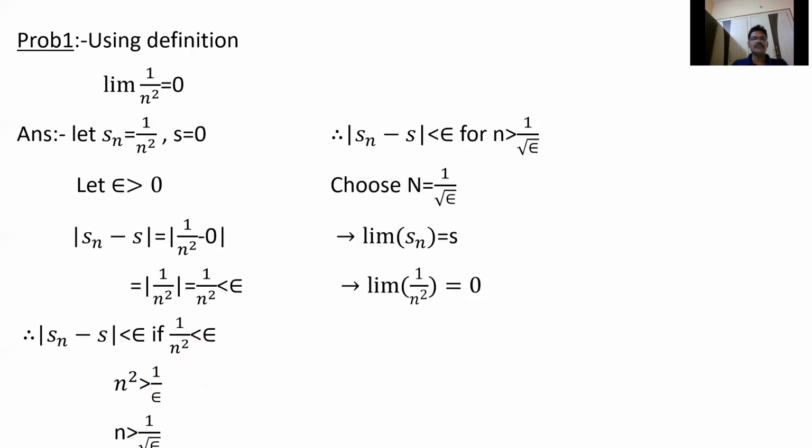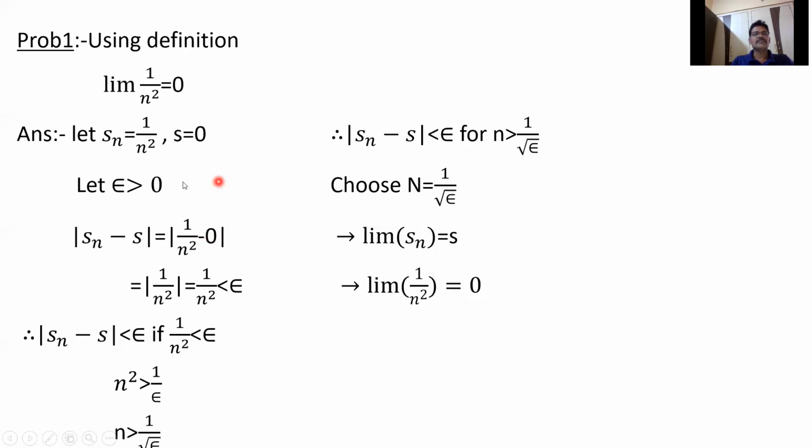That is, n > 1/√epsilon. So for example, 2 less than 4 implies 1/2 greater than 1/4. So finally n > 1/√epsilon, so |Sn − S| < epsilon for n greater than 1/√epsilon. Choose N equal to 1/√epsilon. Then we'll get |Sn − S| < epsilon for n greater than N. So therefore, by definition, the limit of Sn, which is 1/n², equals 0. That is, the limit of 1/n² equals 0.